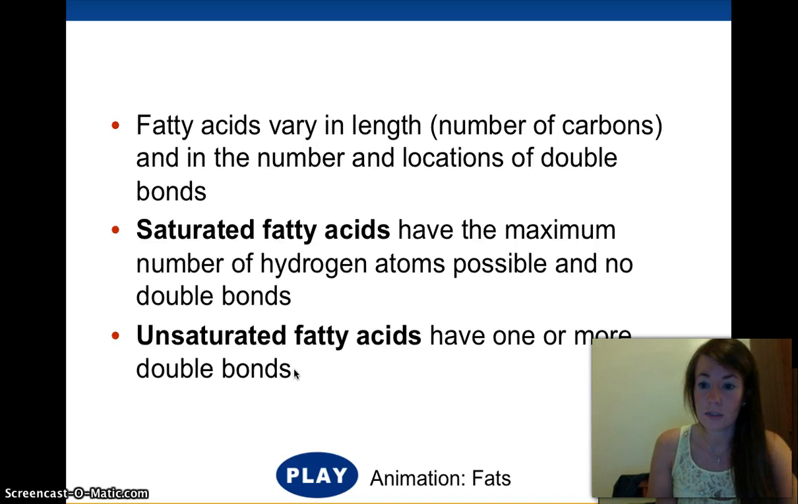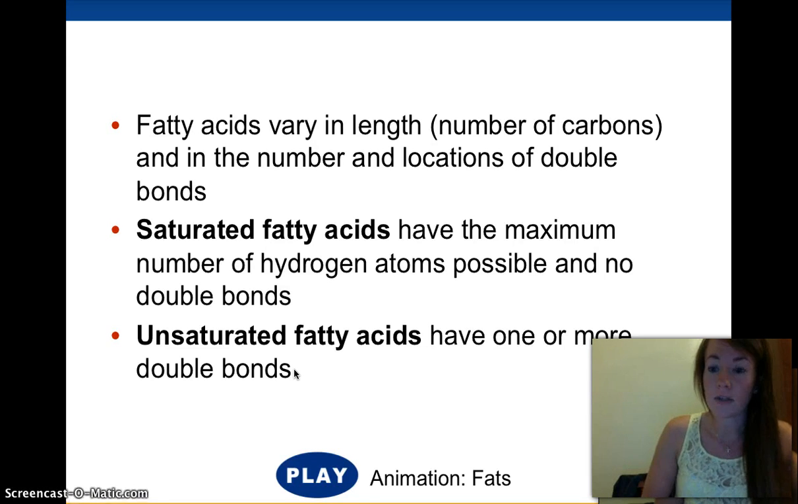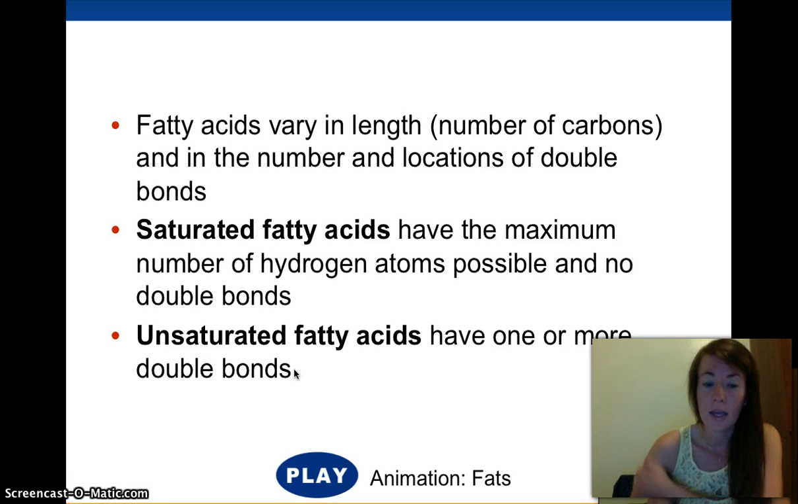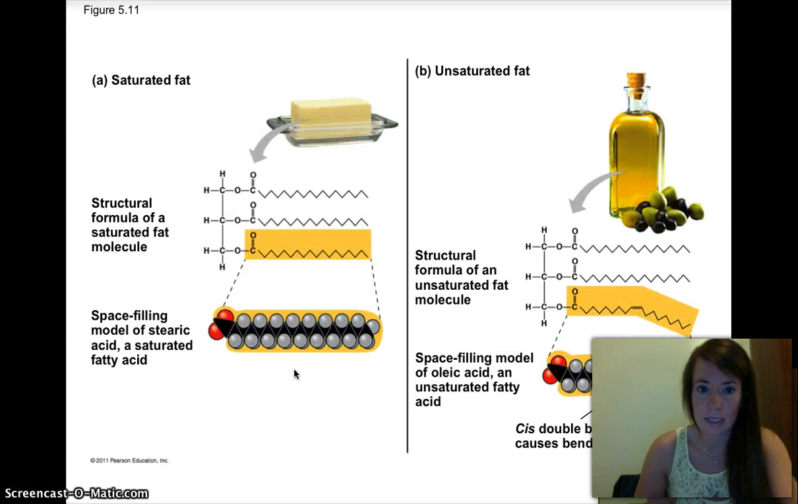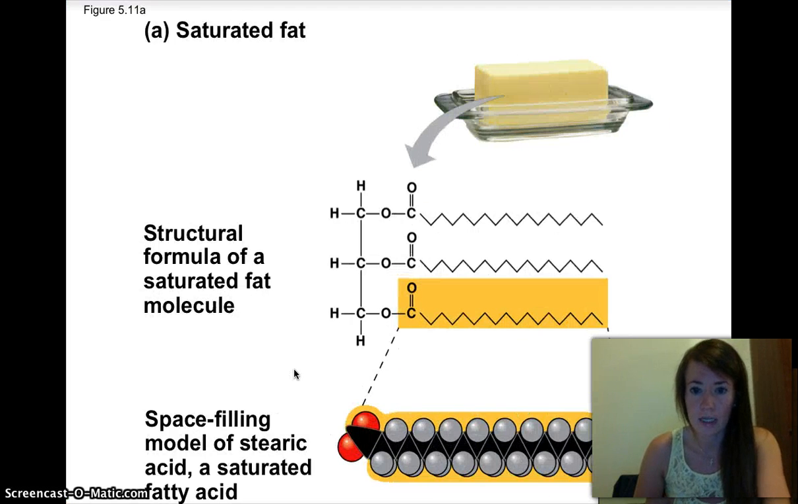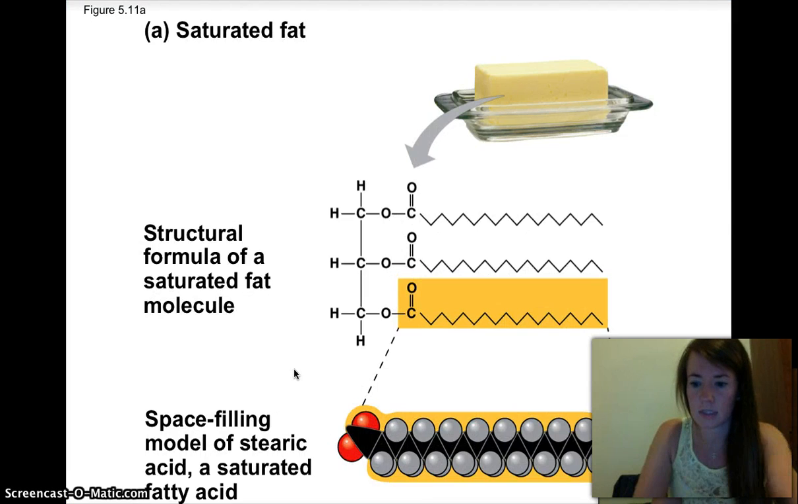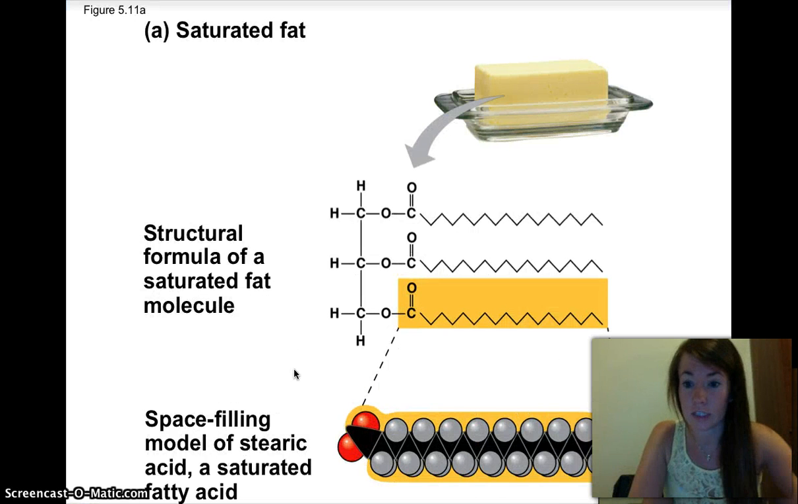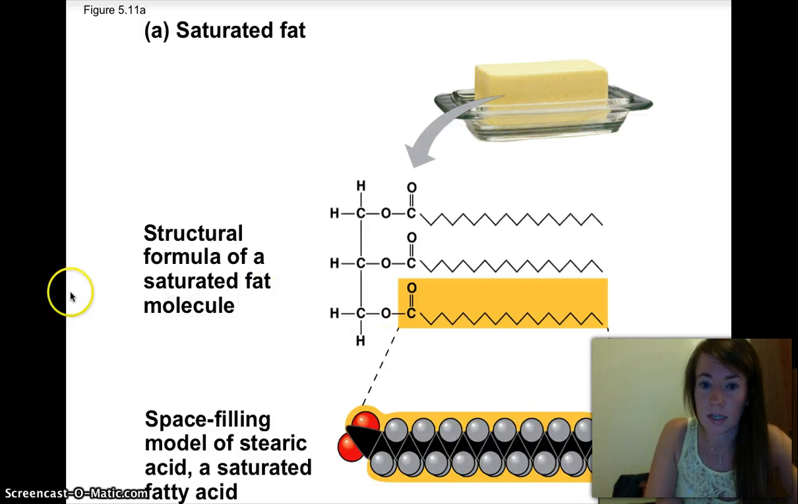Not only do fatty acids vary in the number of carbons in their chain, they also can vary greatly based on the number and locations of double bonds between the carbons in the carbon chain. You have probably heard of saturated and unsaturated fats, and what that means is how many hydrogens are attached to each carbon chain. So here, in this carbon chain, each of these bends stands for a carbon, and you see there are no double bonds.